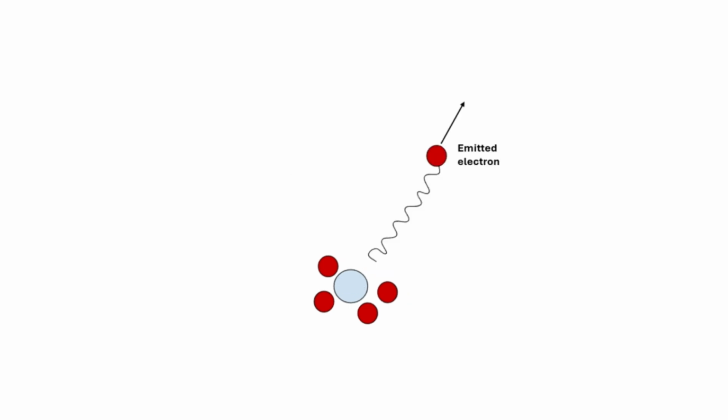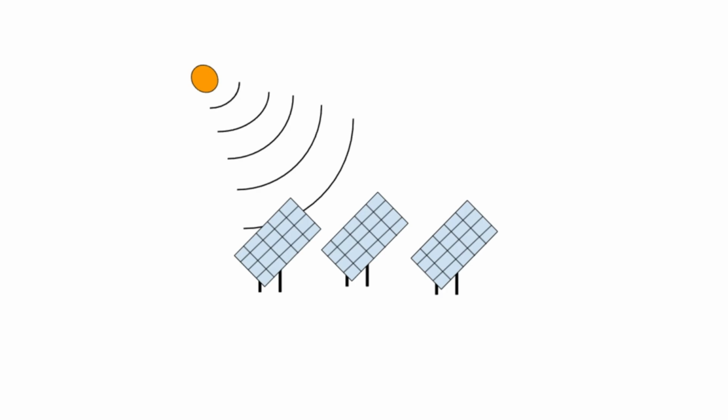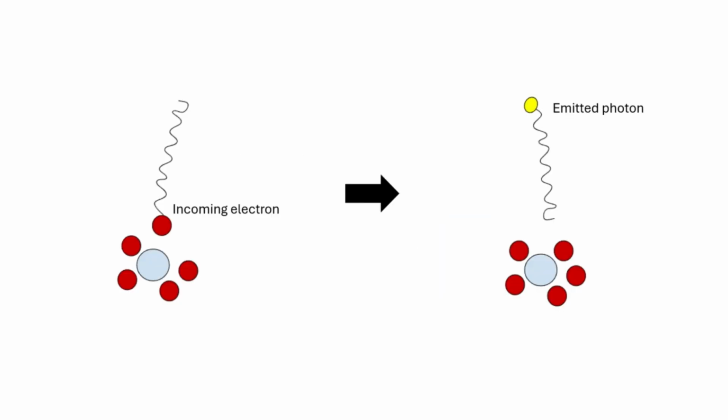The way the photoelectric effect works is that an incoming light ray, or a photon, will hit an atom. And if the photon has more energy than the binding energy of the material, it will dislodge an electron from the atom, which will create the charge. An example of the photoelectric effect is solar panels, whereby light from the sun hits a solar cell and creates electricity. The opposite effect can also happen, where electrons hit atoms with enough energy, and they can be absorbed, causing a photon to be emitted.